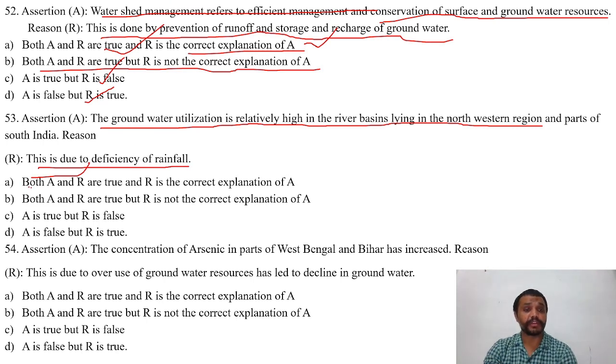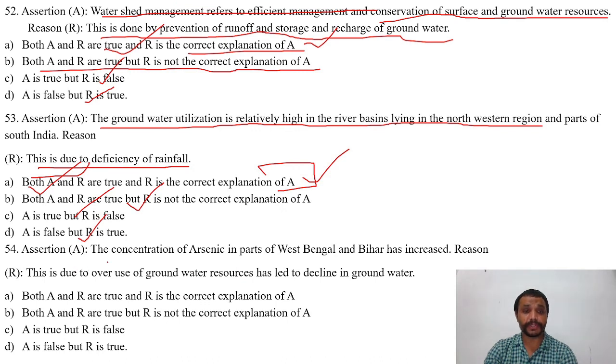Options are A. Both A and R are true, and R is the correct explanation of A. B. Both A and R are true, but R is not the correct explanation of A. C. A is true, but R is false. D. A is false, but R is true. The right answer is A, that is, both A and R are true, and R is the correct explanation of A.